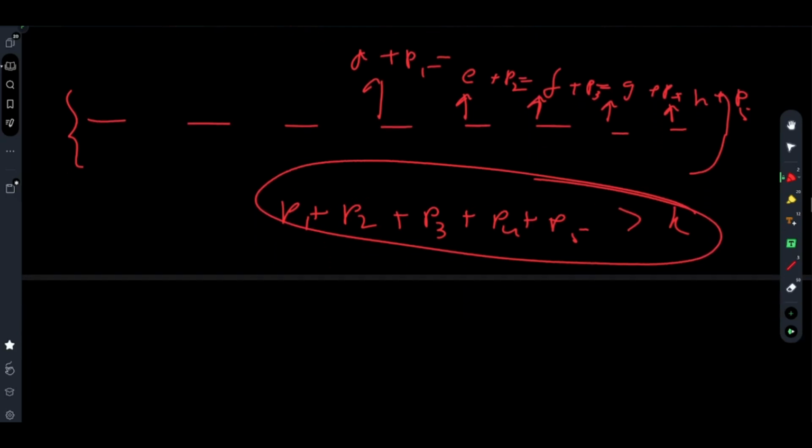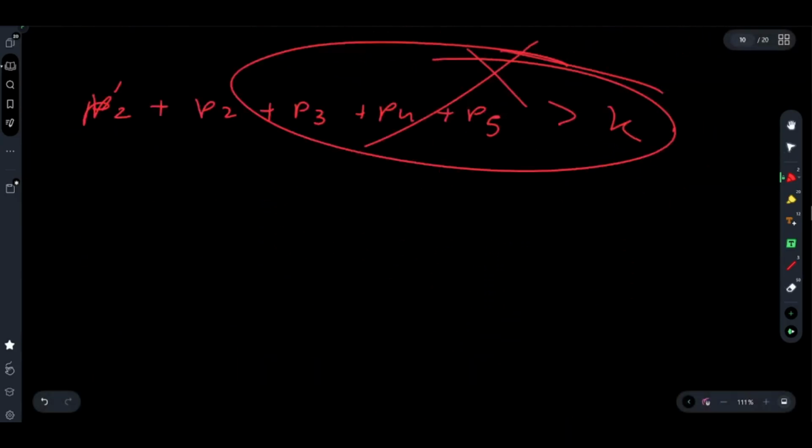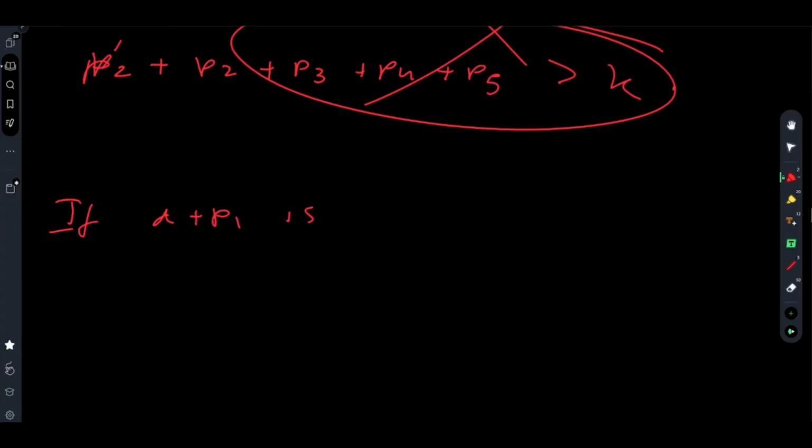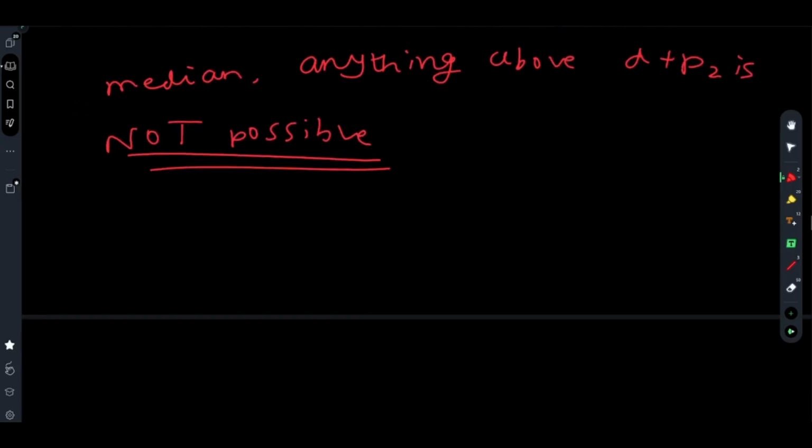So do you think anything above d plus p1 is possible? Let us say d plus p2, where p2 is greater than p1. By the equation, p2 dash plus p2 plus p3 plus p4 plus p5 is also greater than k. So this is also not possible. Therefore, if d plus p1 is not possible as a median, then anything above d plus p2 is not possible.